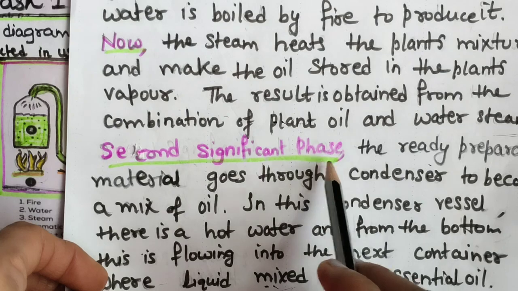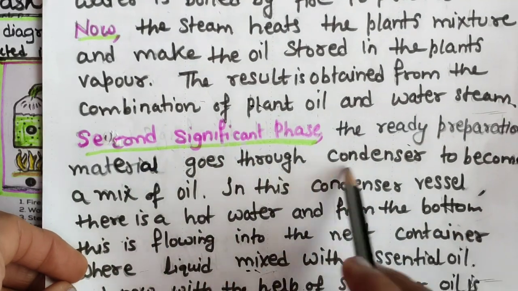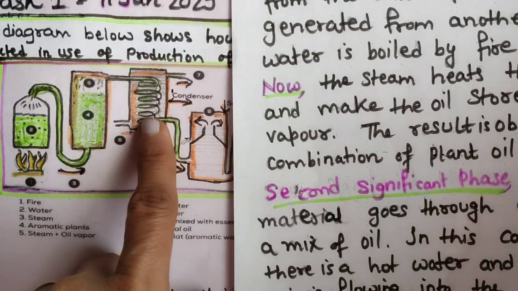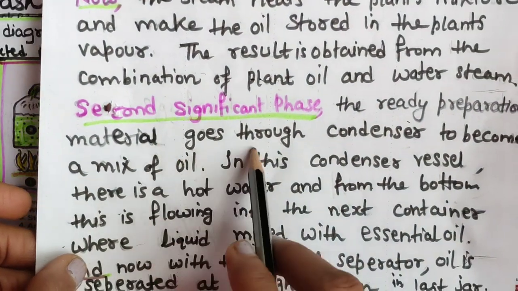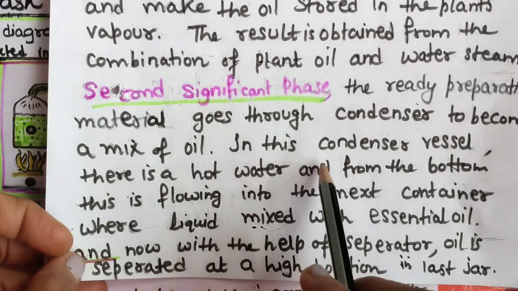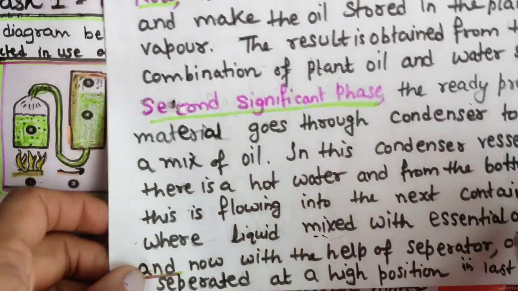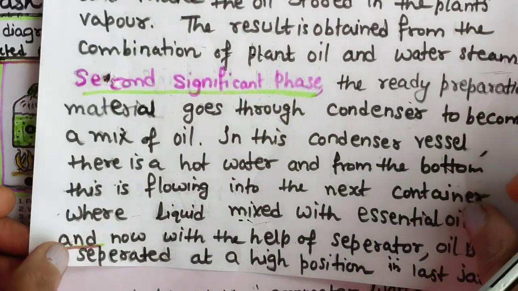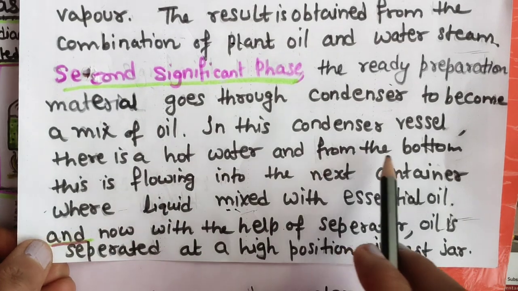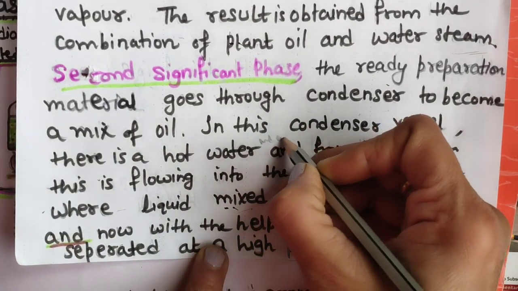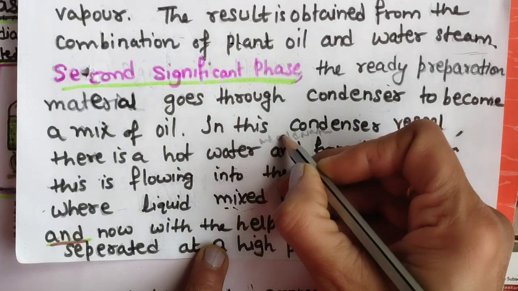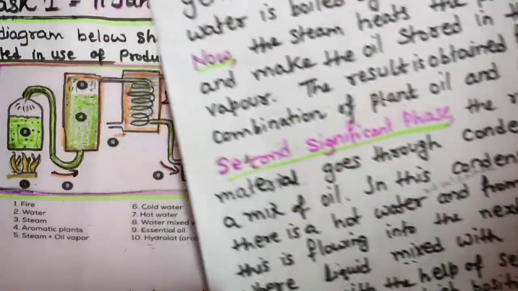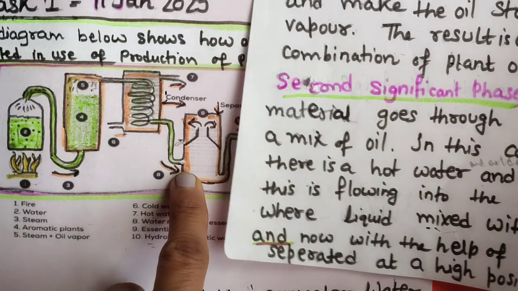Second significant phase: the ready preparation material goes through a condenser to become a mix of oil. See this, the condenser is also there. In this condenser vessel, there is hot water and cold water. From the bottom, this is flowing into the next container.